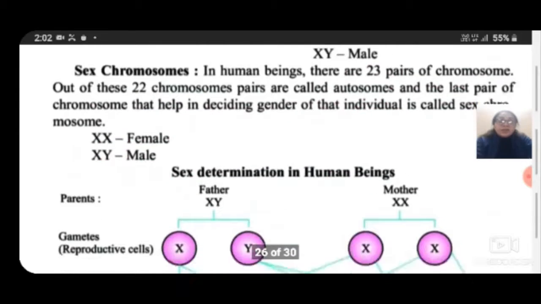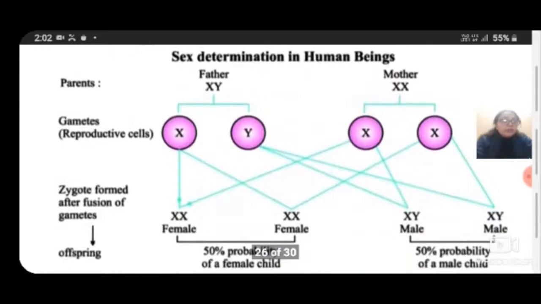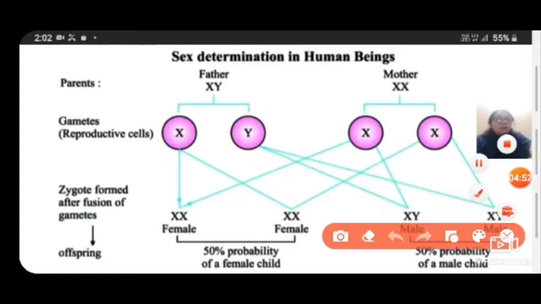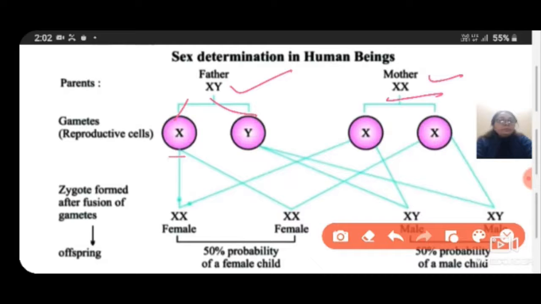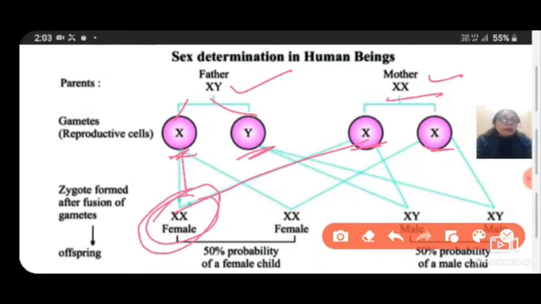Students, sex determination in human beings: we can cross them, and now you are looking at the cross sketch here. The father is XY and the mother is XX. Now we can segregate them, and the reproductive cells are X and Y, X and X, and then the zygote formed after fusion of gametes. The father's X crossed with the mother's X means a female child.